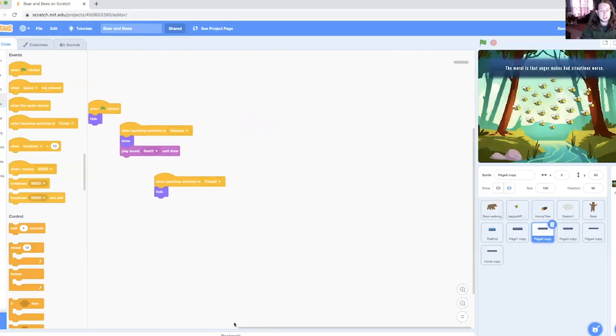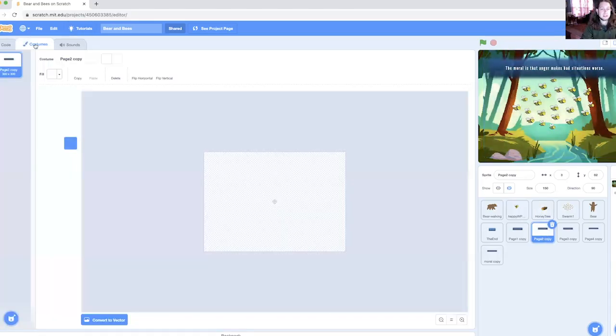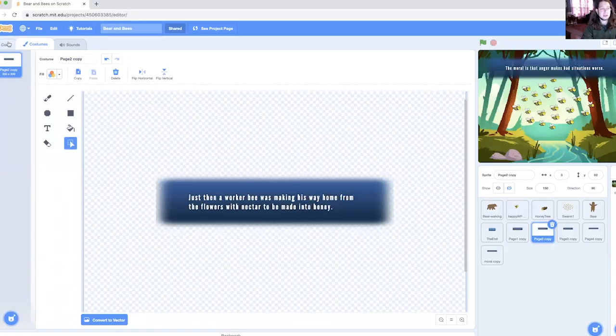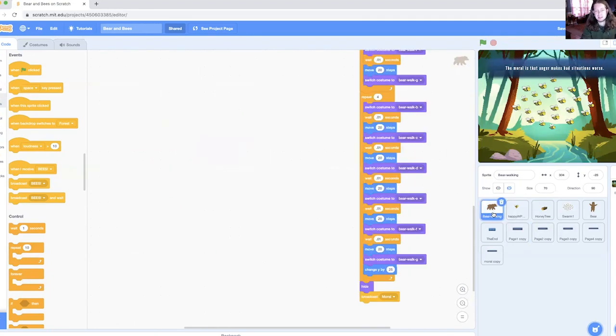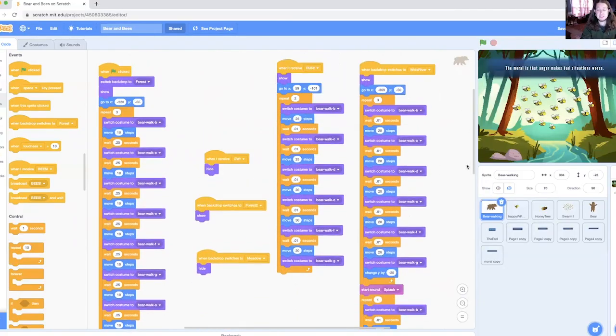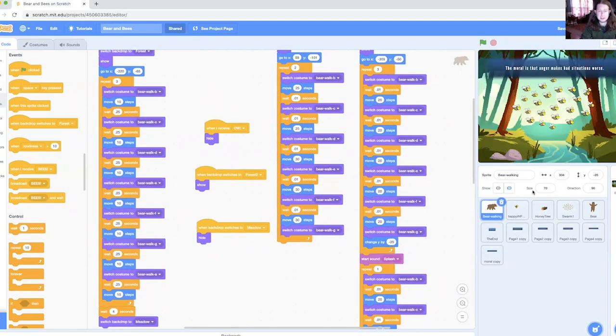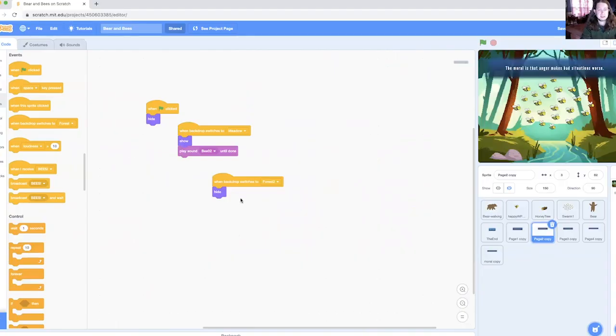And then page 2, you see when the program is run, this is hidden. When the backdrop switches to the meadow, it shows page 2 copy, which is this, and it also plays the sound in the background. So rather than try to keep the sounds in a piece of code that's as complicated as this, where there's a lot of things happening with the same bear, it's easy to get lost in there. There's a lot going on. So what I've done instead is each of these pieces of text, the copy, have the voiceover pieces.